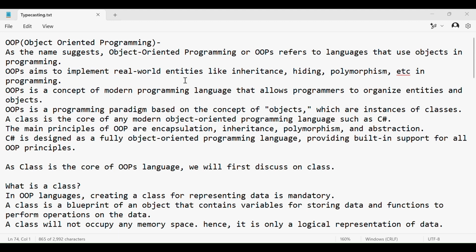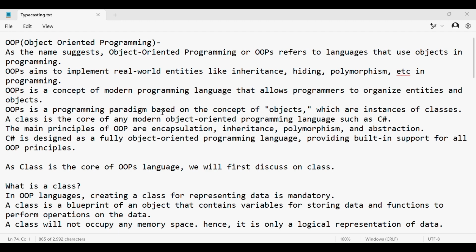OOPS aims to implement real world entities like inheritance, hiding, polymorphism, etc. in programming. So these real world entities we can implement in our programming language. OOPS is a concept of modern programming languages, a concept that allows programmers to organize and arrange entities and objects.